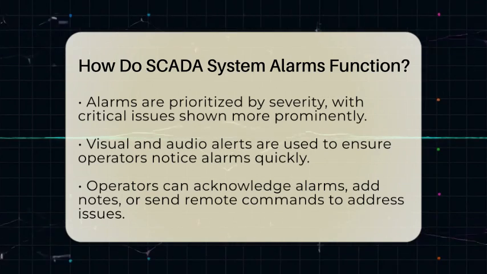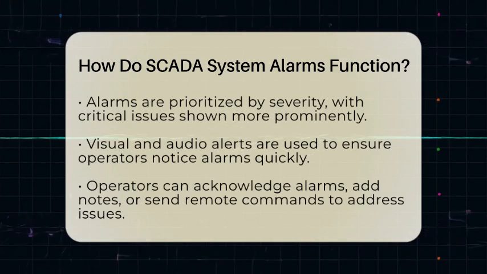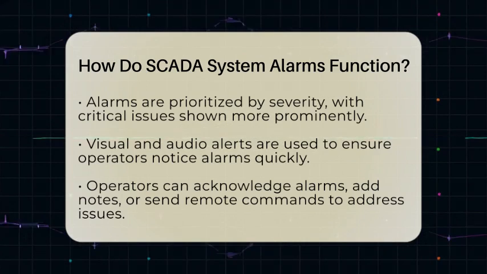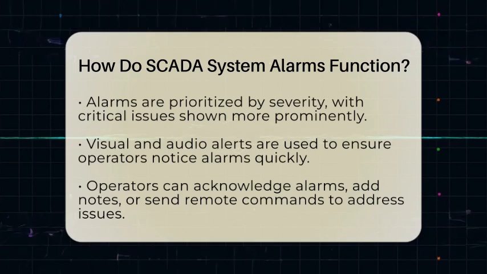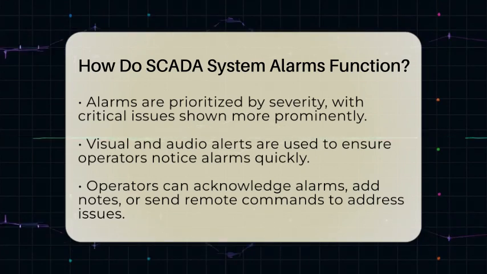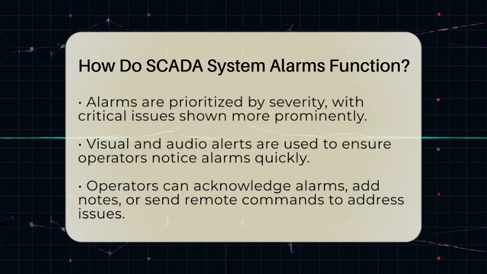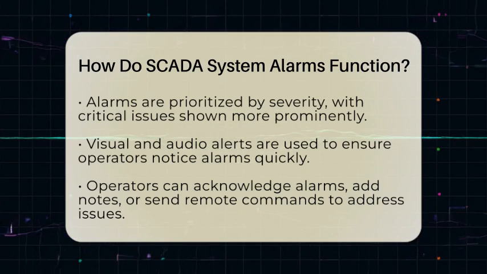Alarms are not all the same. They are prioritized based on how serious the issue is. Critical alarms might be red and flashing, while less urgent ones could be yellow or steady. The system displays these alarms visually on screens and also plays sounds to catch attention. Operators can acknowledge alarms, add notes, or even send commands to fix issues remotely through the interface.